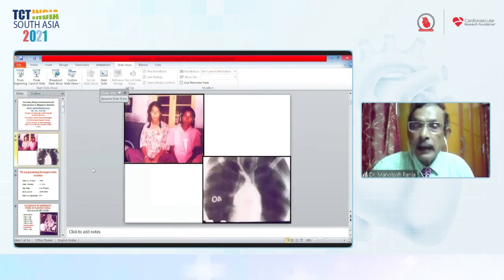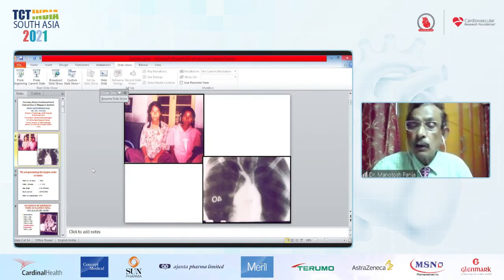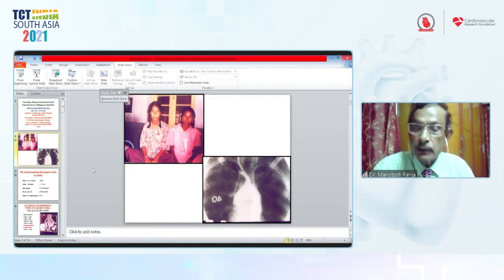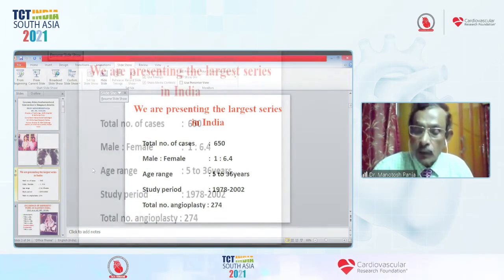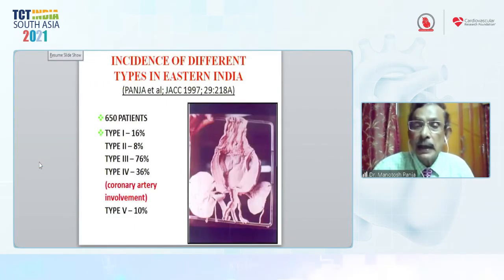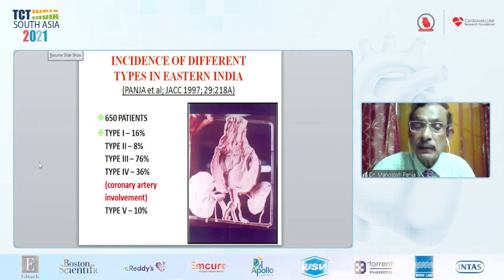Here you see two sisters in the same family, with subclavian artery block on both sides and left carotid block. So it is a much devastating disease. We recorded 650 cases, among which 274 had angioplasty done, and we classified the different sites of involvement of Takayasu arteritis, the different vessels. The coronary involvement we classified as class 4.